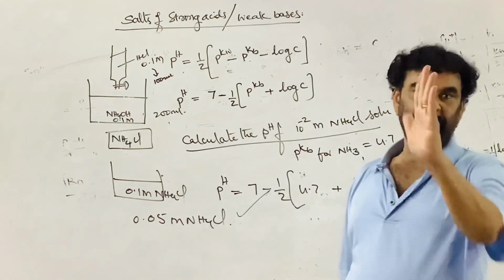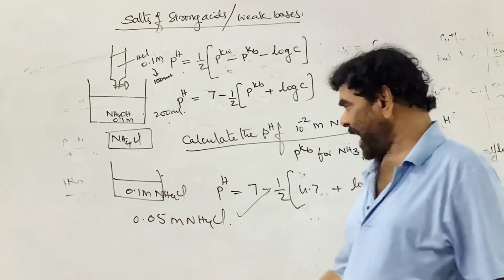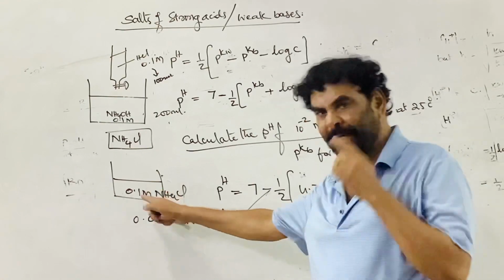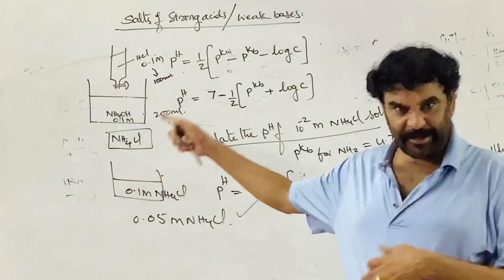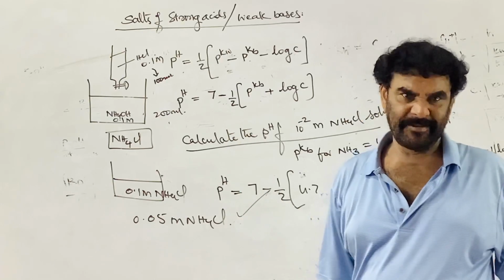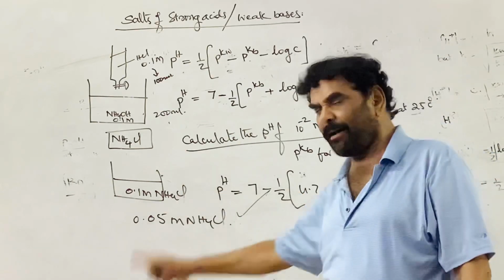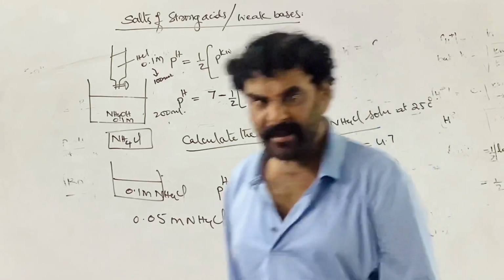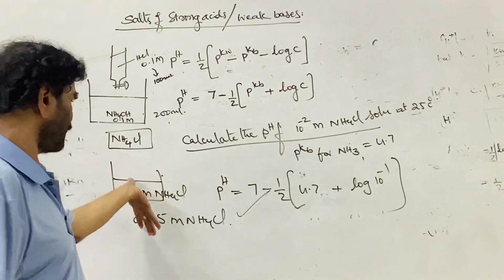The color-changing pH of the indicator should match the pH of the equivalence point of the titration. So methyl orange or methyl red are the best indicators for this system.